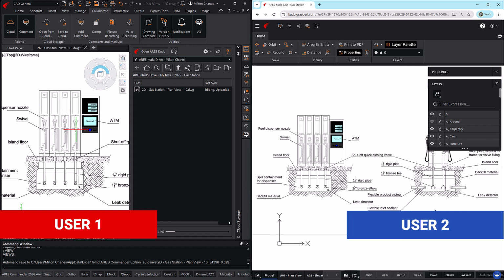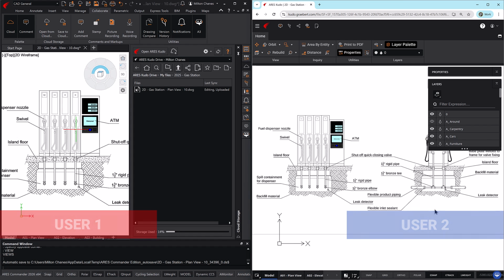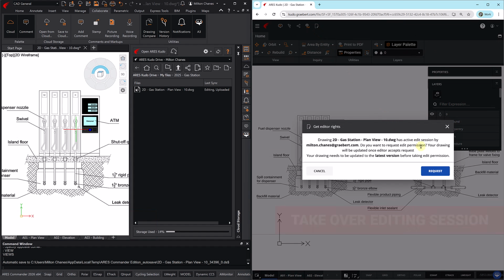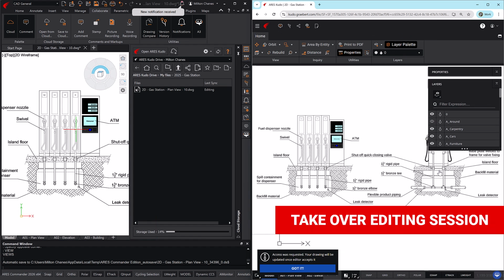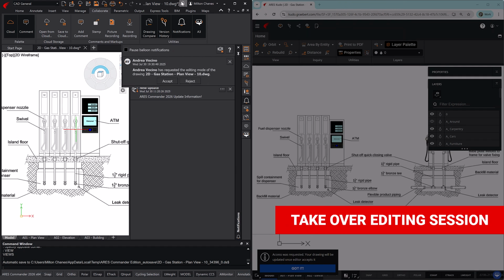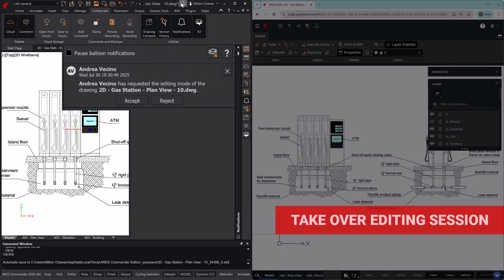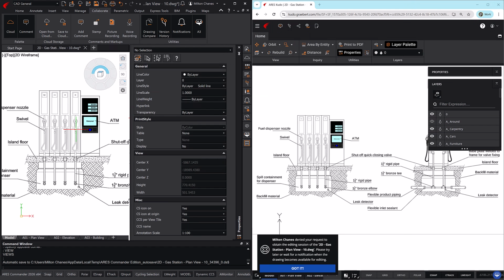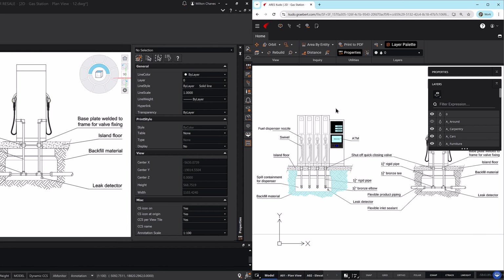Even if multiple users have editing rights, only one person can edit a drawing at a time. Another user can request control, and if the request is accepted, the current editor is automatically switched to view-only mode while the new user takes over. Of course, the active user may choose not to accept the request if they haven't finished their part of the work yet. Thanks to Trinity, this smooth collaboration works seamlessly across ARES Commander, ARES Kudo, and ARES Touch.